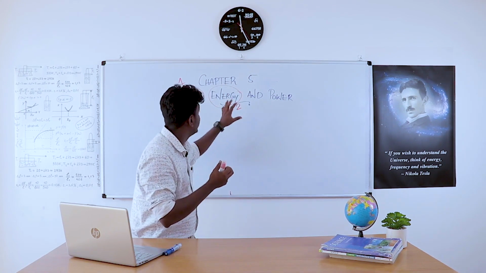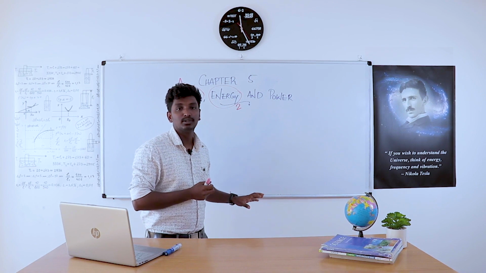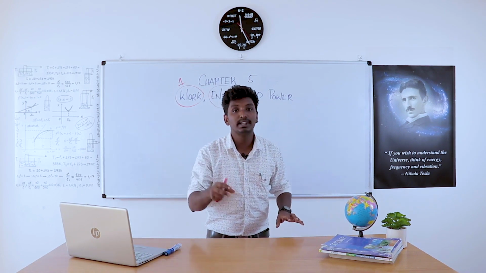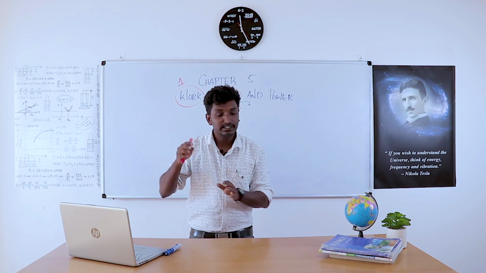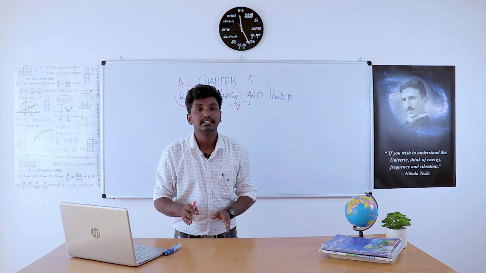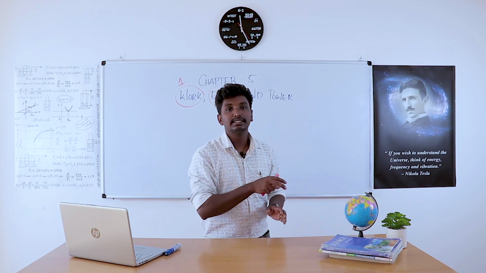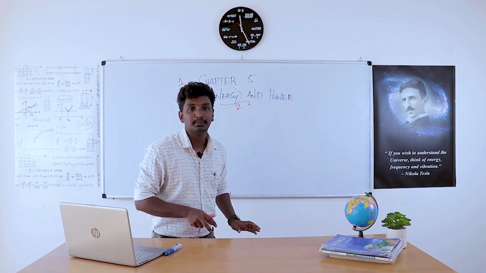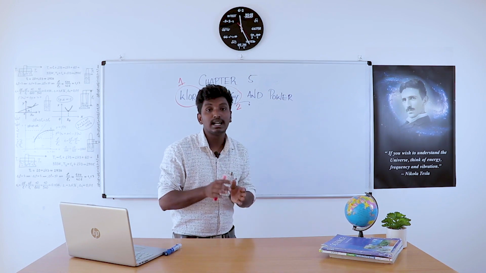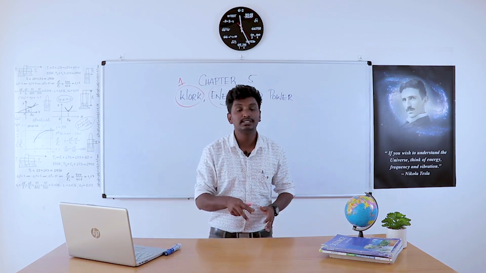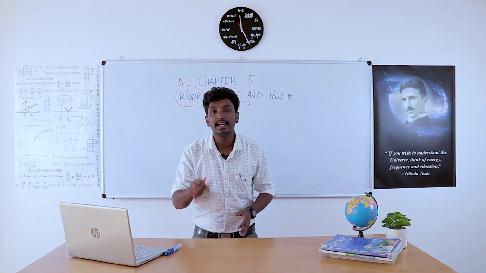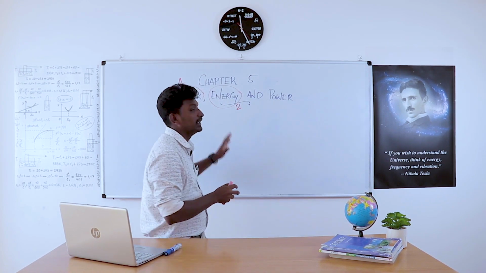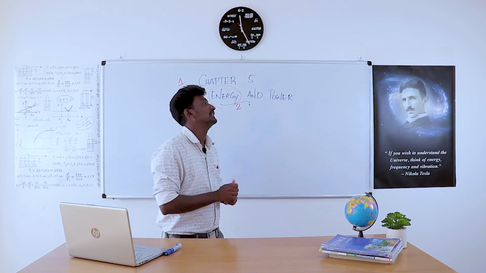But here we are only discussing kinetic energy and potential energy, as they are most prominent in objects which are moving or at rest. The total kinetic and potential energy of a body is together called mechanical energy.